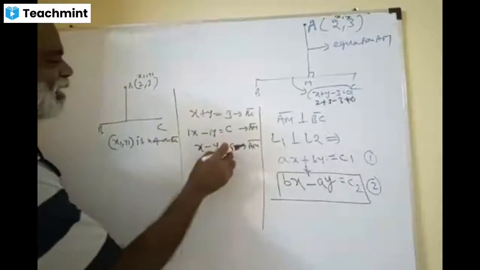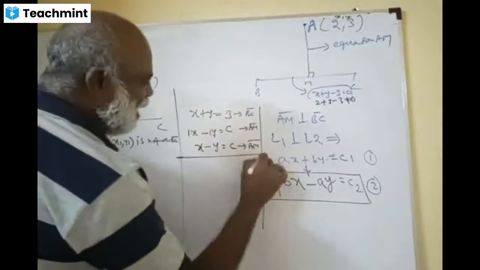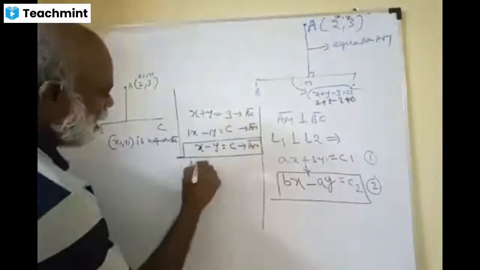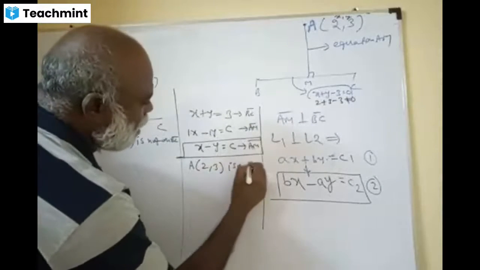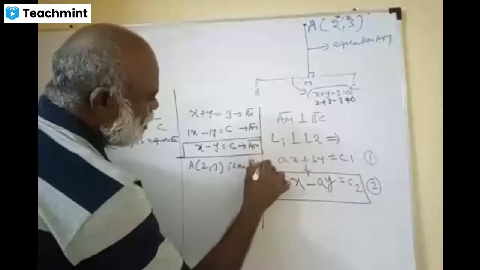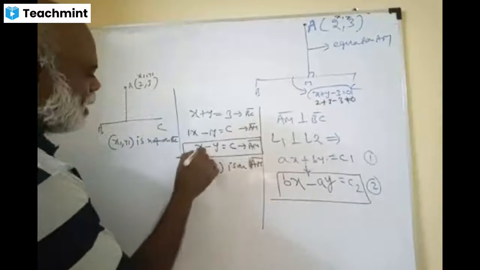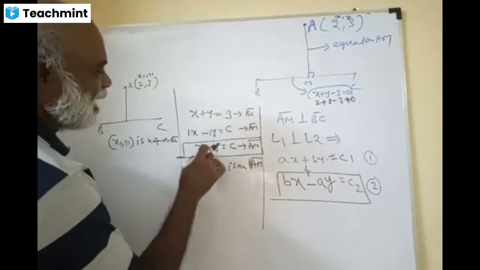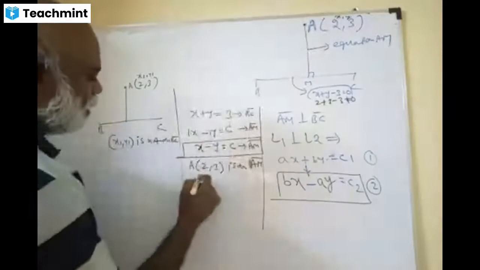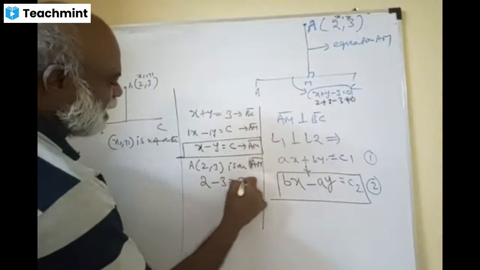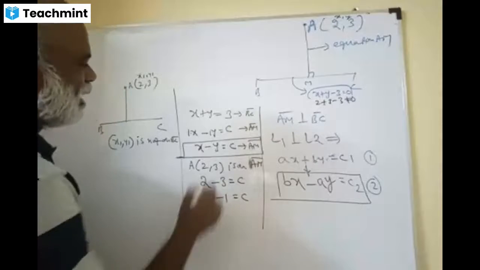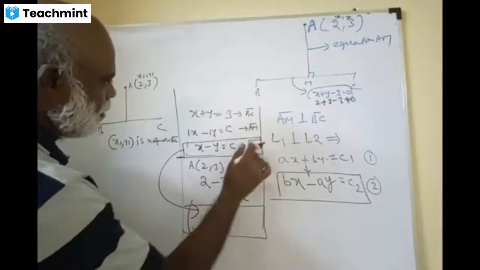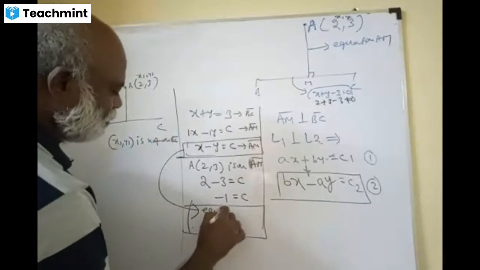Whereas, I have to write the equation of this line AM. On AM, who is there now? On AM, 2 comma 3 is there. A of 2 comma 3 is on BC, is on AM. So can you put here 2 comma 3? X is 2 and Y is 3. Whenever the point is on the line, you can replace x, y with the point. So it's 2 minus 3 is equal to C. What is C? C is minus 1. Now you write it here. The equation C, you found it now.